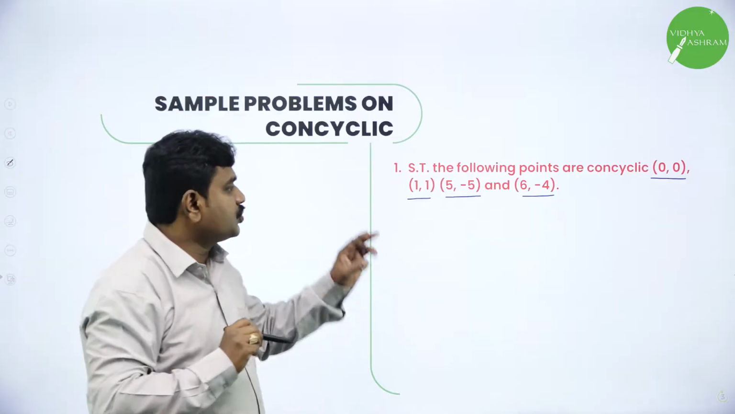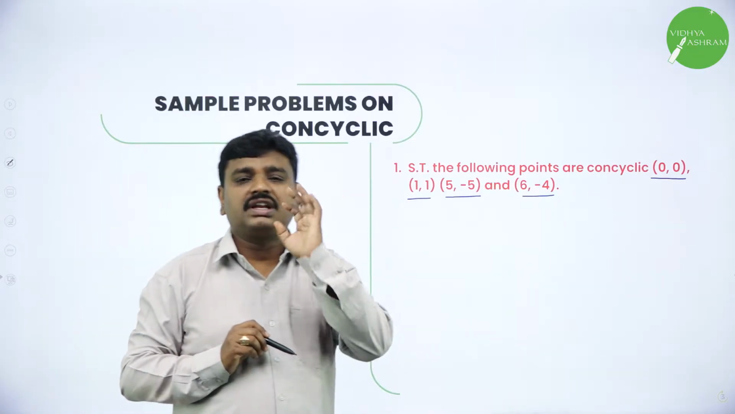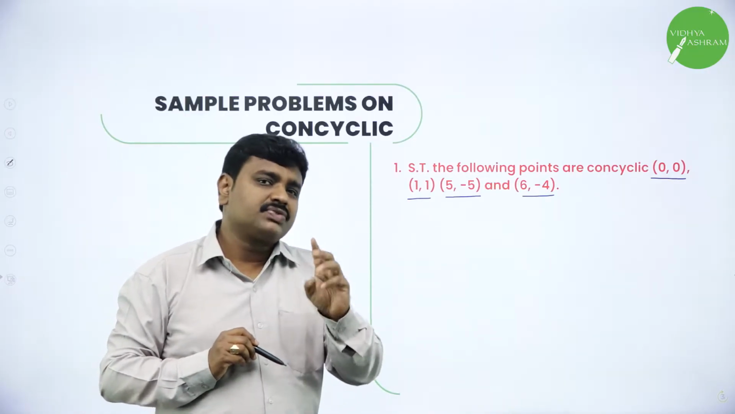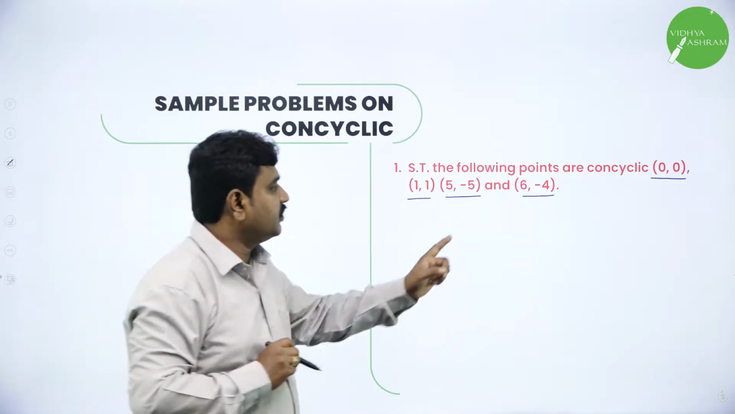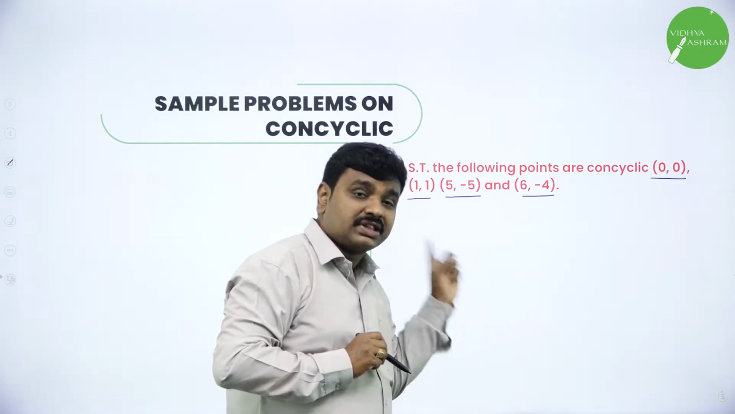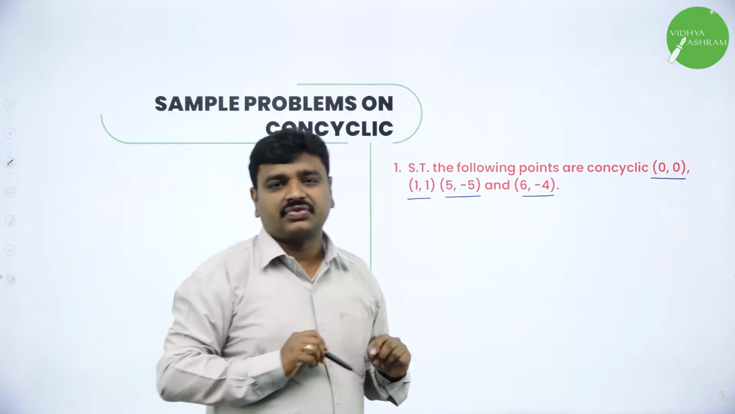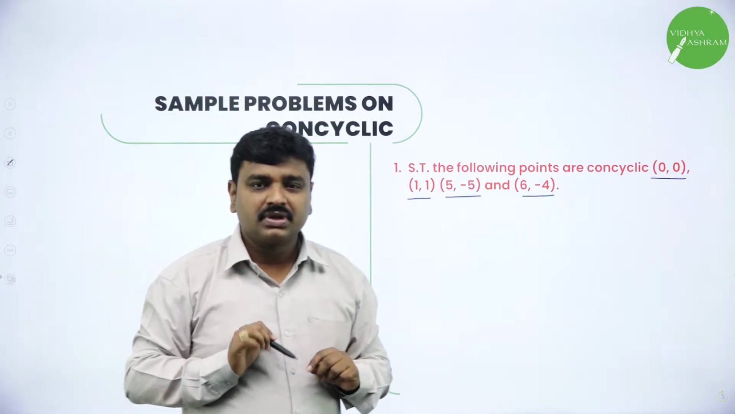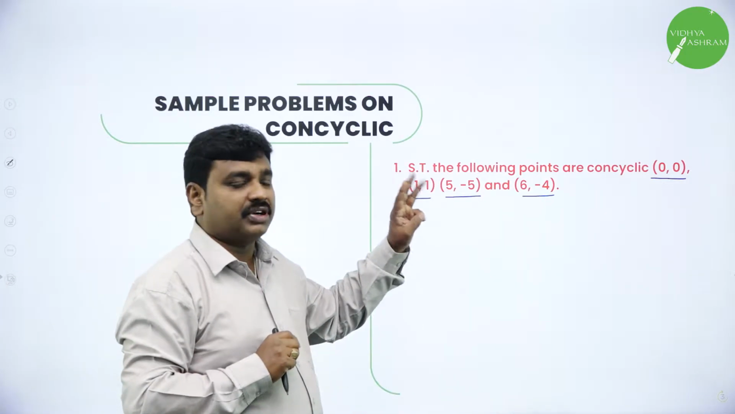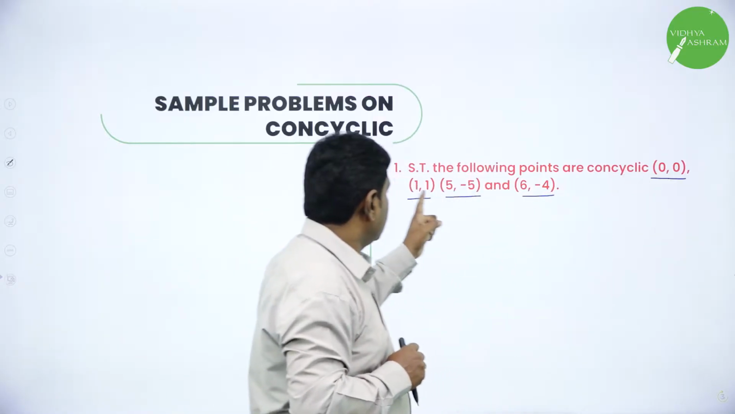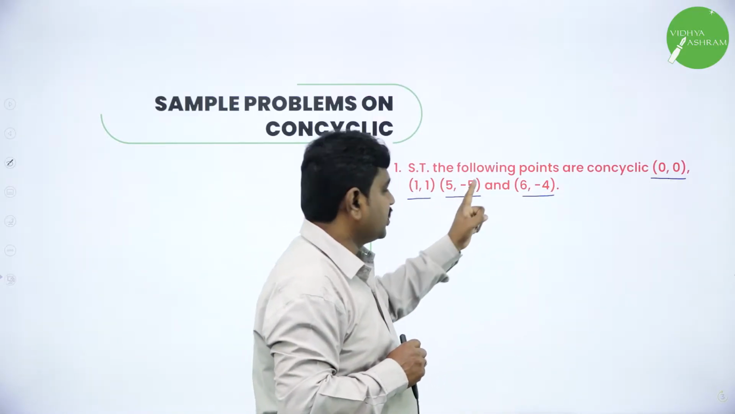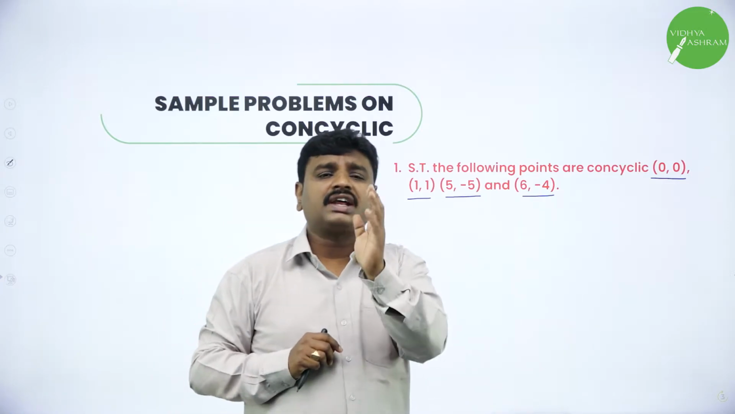Simple. Use 3 points and create the circle equation. Then we should substitute the 4th point in the equation. It should satisfy. I will repeat the process. We have to use the first 3 points. Here you can see (0, 0), (1, 1), (5, -5). Using these 3 points I will create the circle equation.